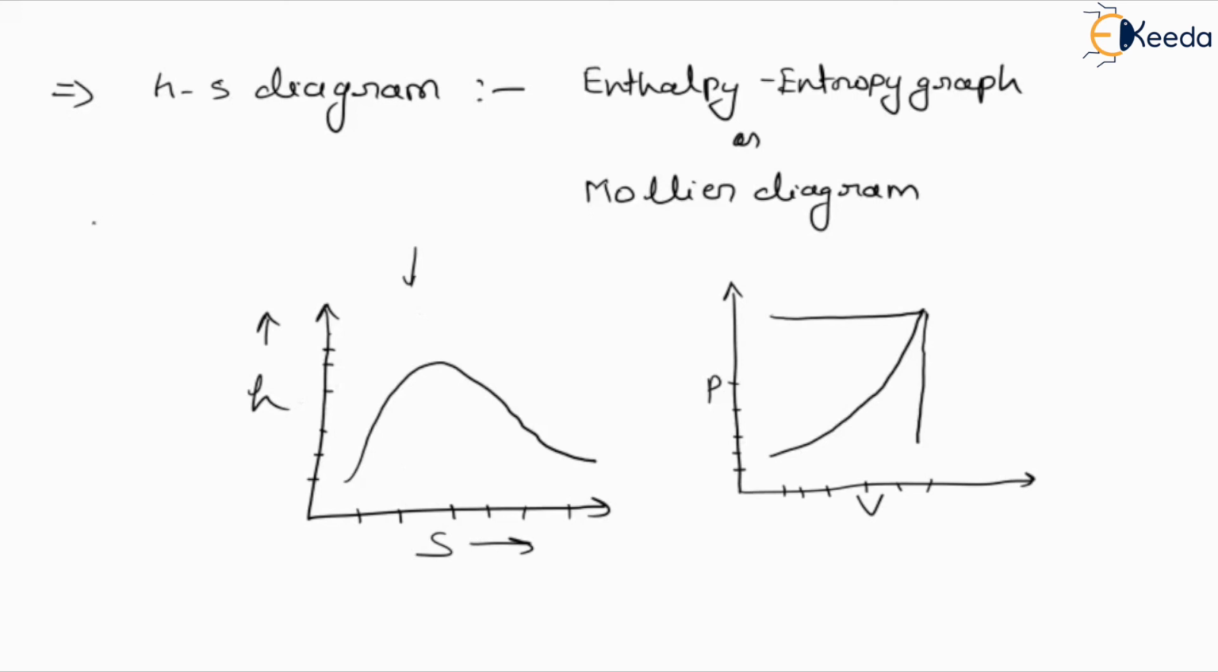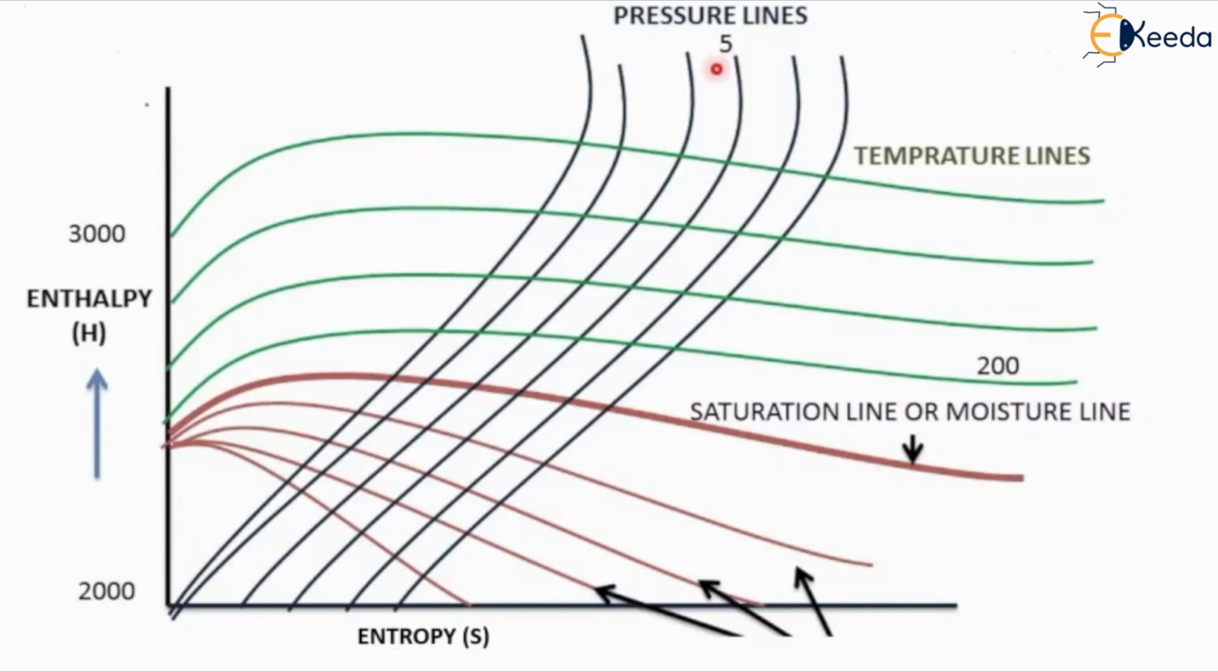So what do you need here? You need the value of enthalpy at different points. You need the value of entropy at different points. And similar to the PV diagram and PT diagram, you can draw the HS diagram also. So let's see this HS diagram, or enthalpy-entropy diagram, which is also called the Mollier diagram.